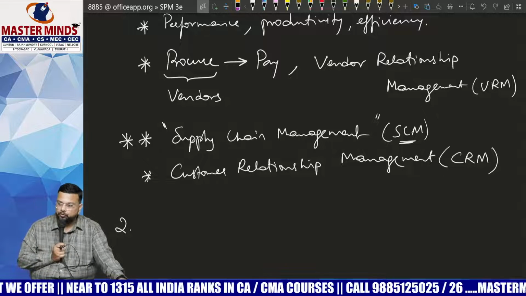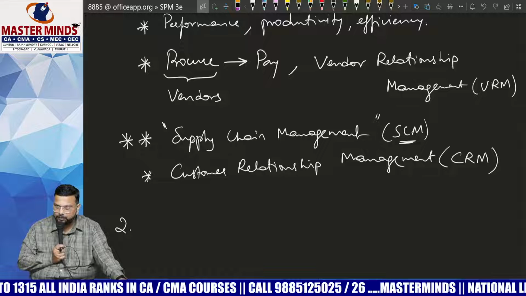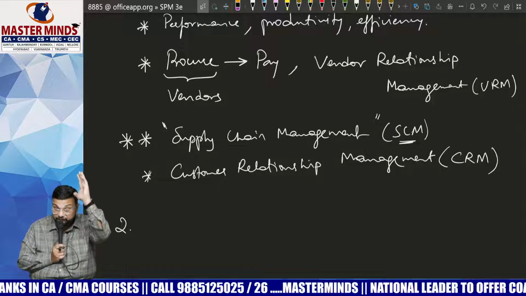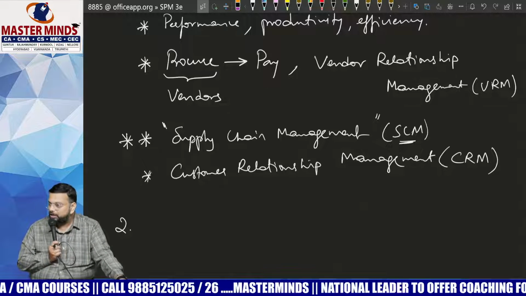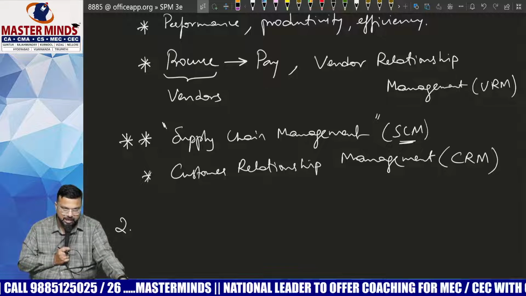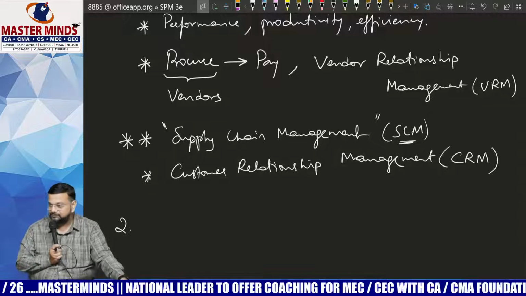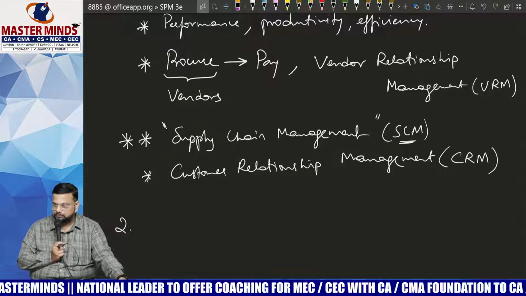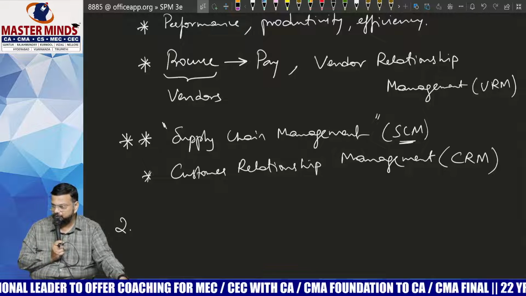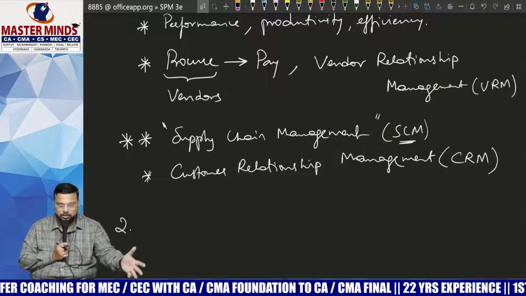And this is directly linked to one of your accounting concepts, the going concern concept. Everyone wants to do business for a short period of time or long period of time. That means they have an objective which they want to achieve over a period of time. In simple terms, we can call it vision. I'm not saying that vision and strategy are one and the same, but what I meant to say is that your strategy depends on your vision. Both are long term. Vision is your ultimate objective, which you want to achieve over a period of time. Basing on that, you will define strategy. Strategy is nothing but long term.